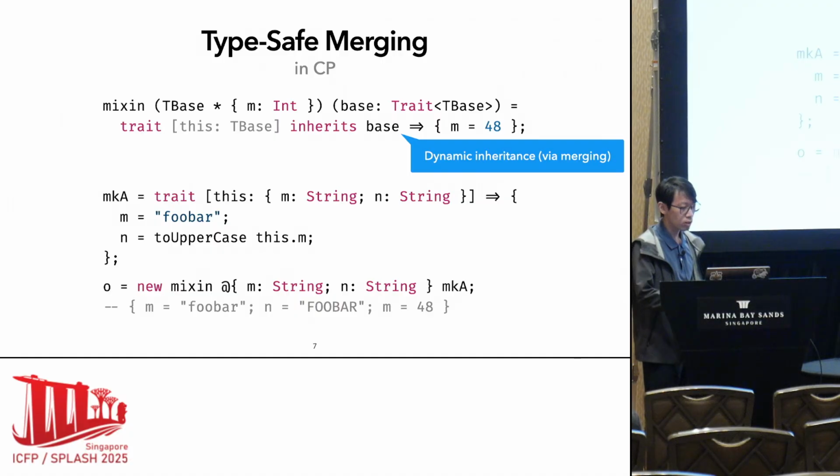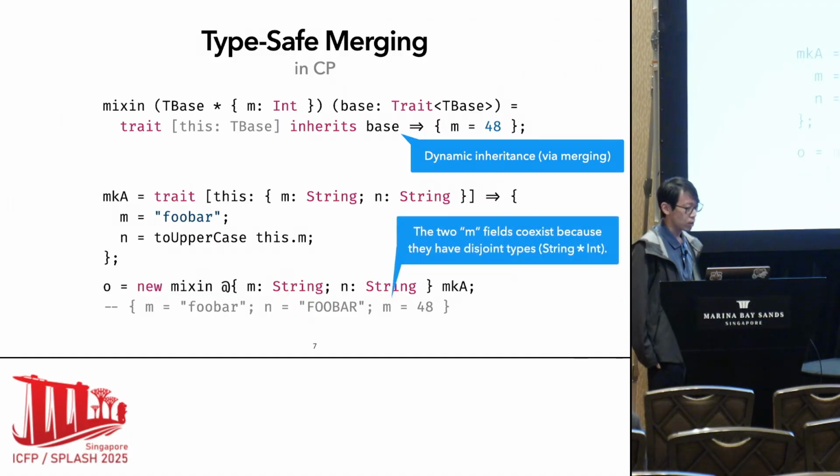But the result is different because the two m fields coexist, because we suppose they have disjoint types. That means string and int do not overlap with each other. We can safely have them both in the result o. This is the example for non-conflicting cases.